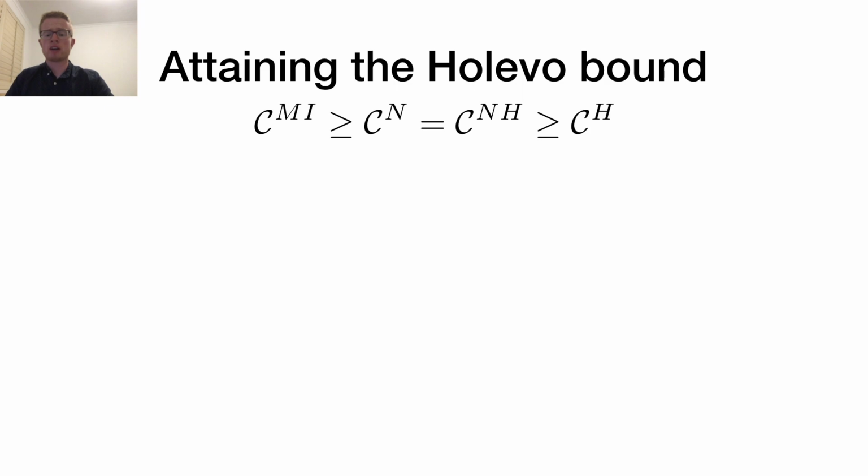In his paper, Nagaoka introduced another bound which he called the most informative bound, denoted here as CMI. This was defined as the minimum variance which can be achieved by any POVM and unbiased estimator. In general, this bound is a tighter bound than the Nagaoka bound, which is in turn tighter than the Holevo bound. The Nagaoka bound and Nagaoka-Hayashi bound apply when we restrict ourselves to separable measurements. In contrast, to reach the Holevo bound, we require a collective measurement in general.